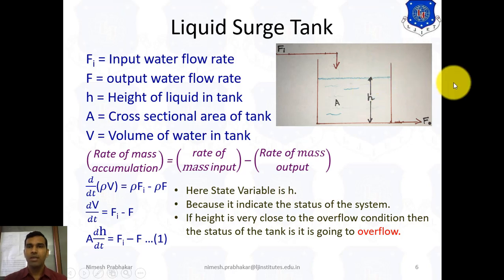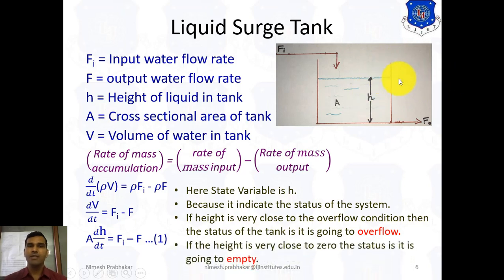Then if the height is very close to zero, that means the height has decreased, and the status of this tank is going to empty. So here H indicates the status of this system. Therefore this is a state variable. So for this system, H is the state variable. So this is the example of mass conservation.